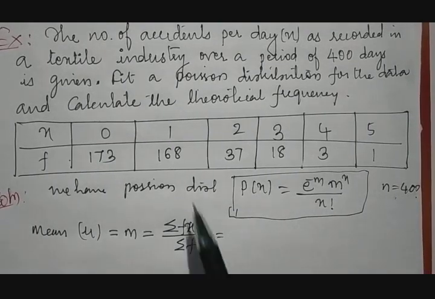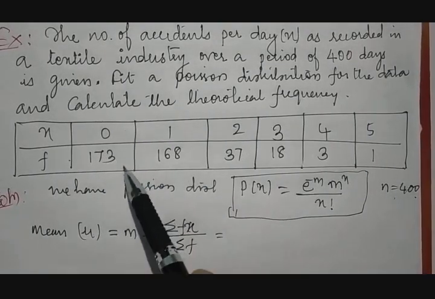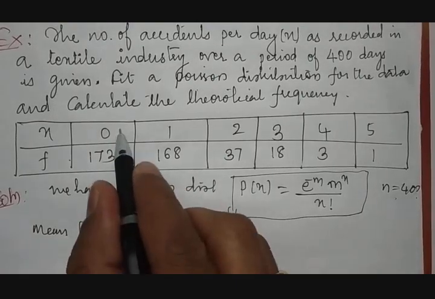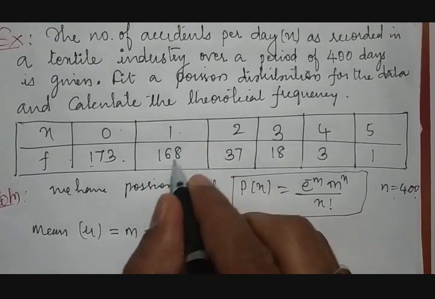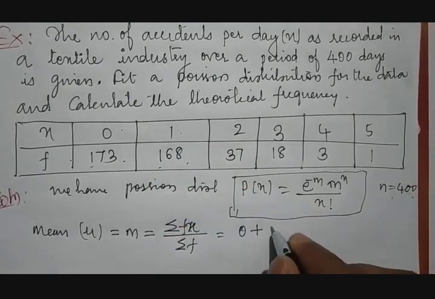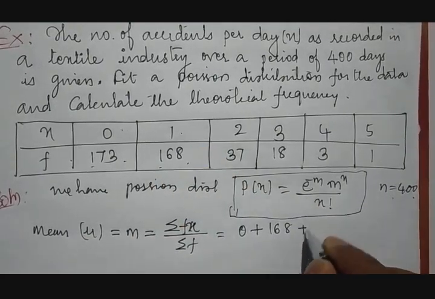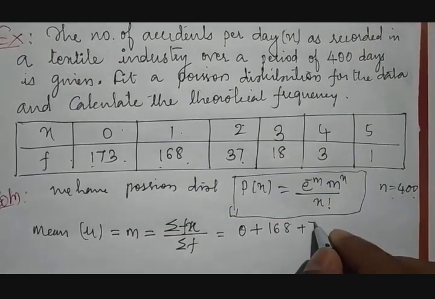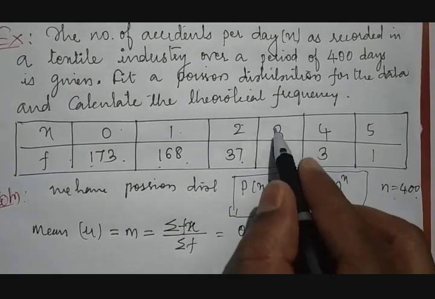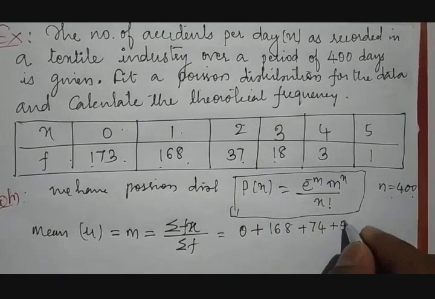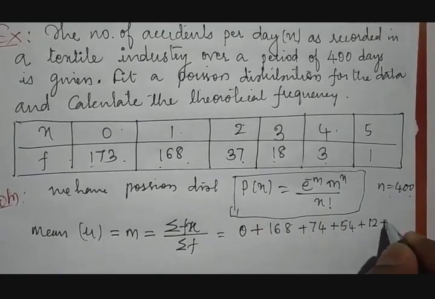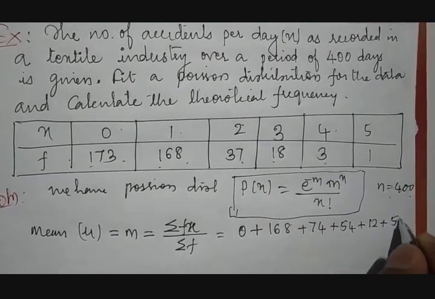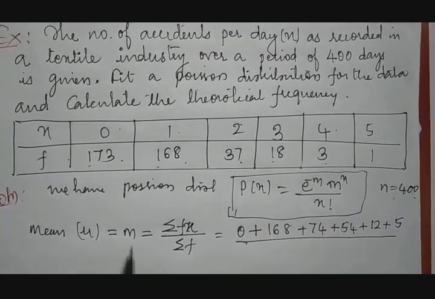What is summation of fx? fx is nothing but f into x. So it is 0 into 173, which is 0, plus 1 into 168, which is 168, plus 2 into 37, which is 74, plus 3 into 18, which is 54, plus 4 into 3, which is 12, plus 5 into 1, which is 5, divided by summation of f.